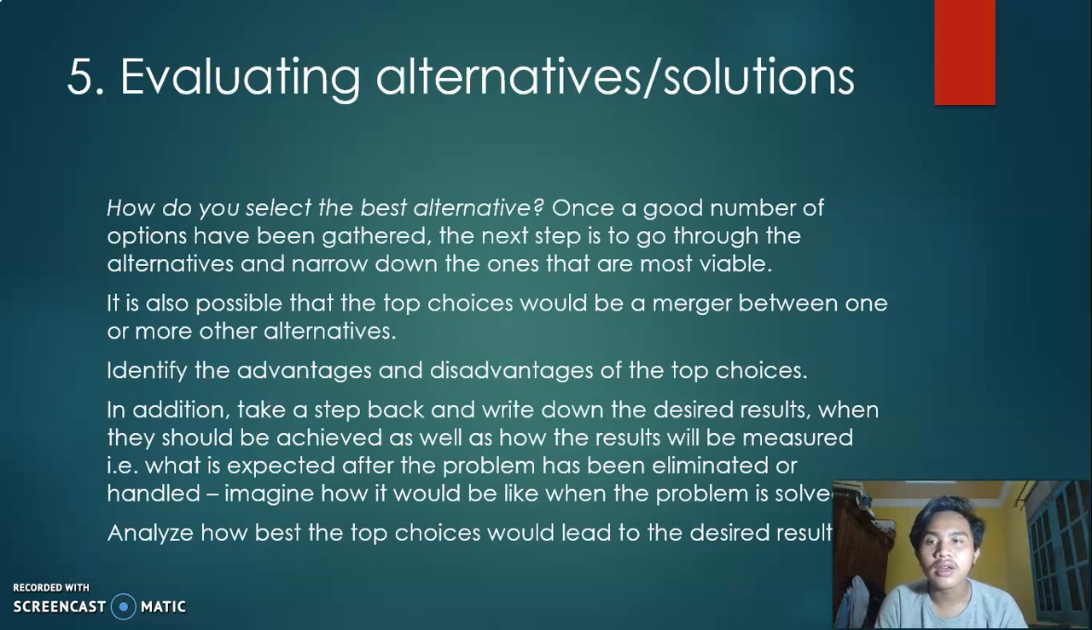Number 5, evaluating alternatives or solutions. How do you select the best alternative? Once a good number of options have been gathered, the next step is to go through the alternatives and narrow down the ones that are most viable. It is also possible that the top choice will be a merger between one or more other alternatives. Identify the advantages and disadvantages of the top choice.